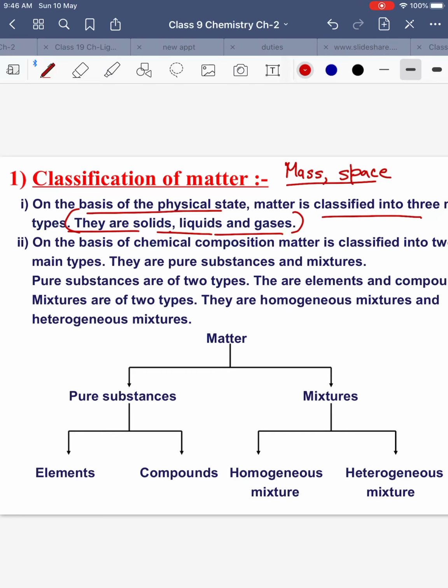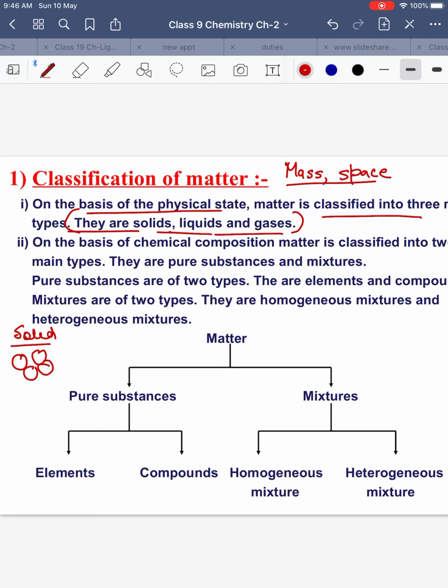Now, these three states of matter can be classified just on the basis of the difference in arrangement of the atoms. This is what you have read in chapter 1: in case of a solid, the particles are very tightly packed. That is, the interparticle space between them is minimum.